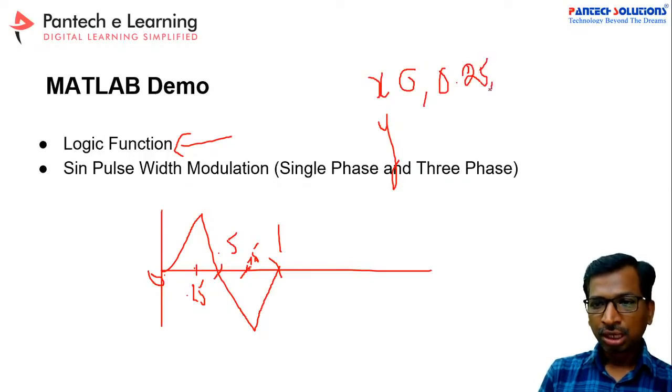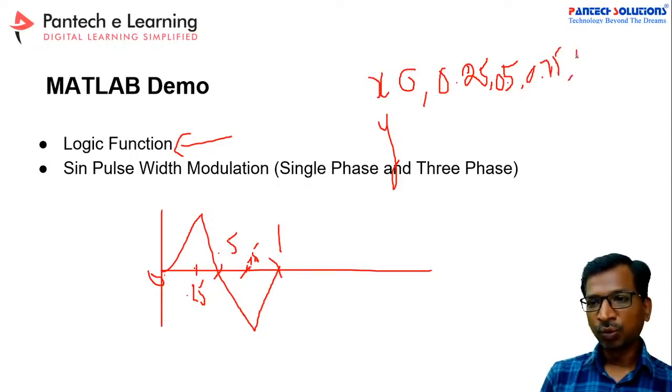0.5, and 0.75, 1. Okay, so this is the x-axis value.